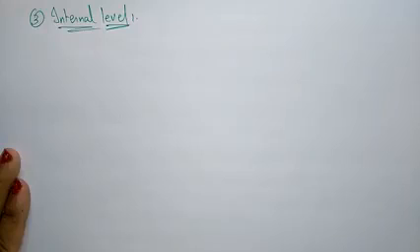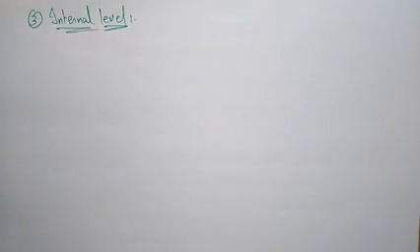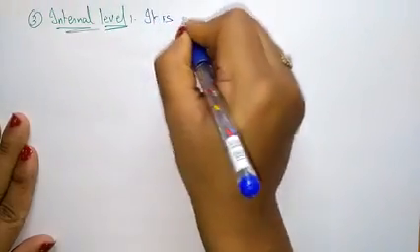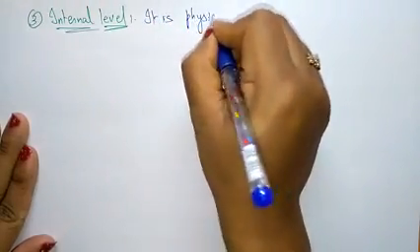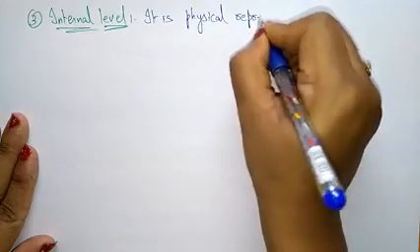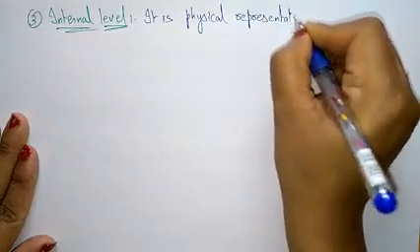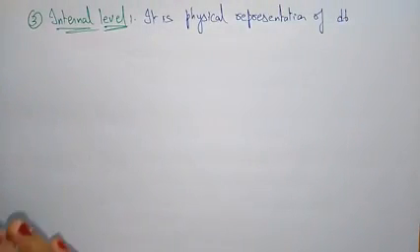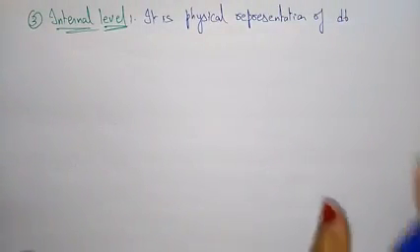Now let us see the next level. So the next level is the third level. What I said, this is the internal level. So internal level is also called as the storage level. So what is the internal level? That is in the database management system, it is the physical representation of database. So you have to know that internal level is nothing but a physical representation of database.